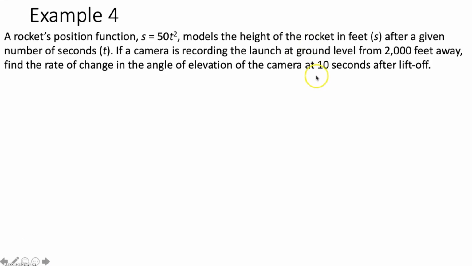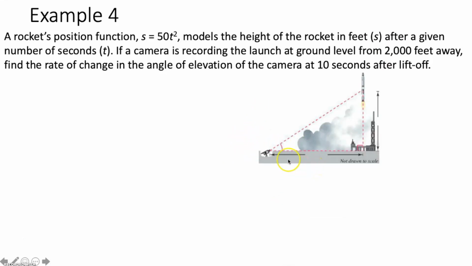So the very first thing we're going to do is step 1, make a sketch. So we're going to make a sketch of what this looks like. We have a rocket that is taking off, and we have a certain distance away, 2,000 feet away, we have a camera that is at ground level that is watching the rocket take off. So for me, it's going to look something like this. We have our rocket taking off, we have a certain distance away, the camera at ground level that is watching the rocket take off.